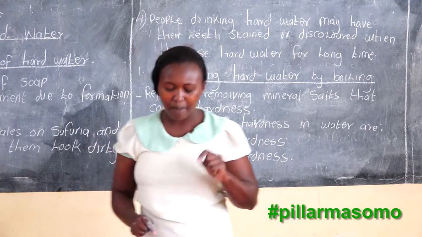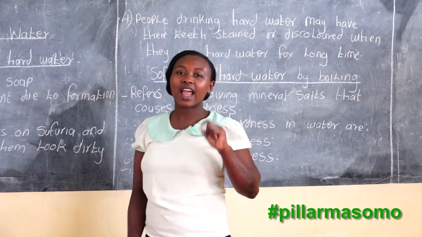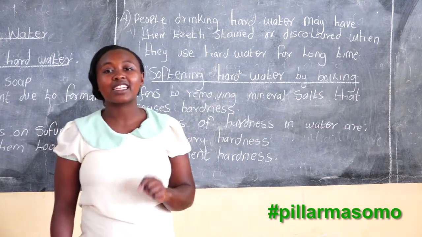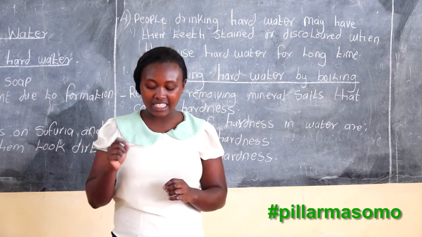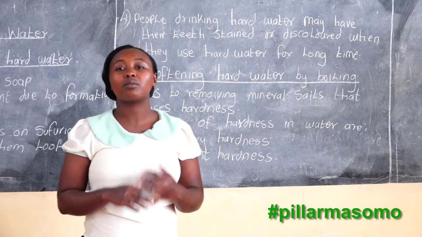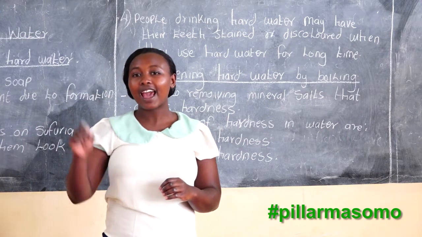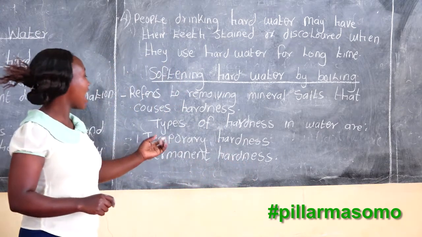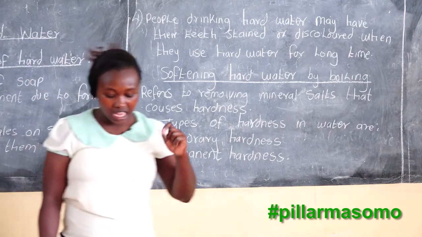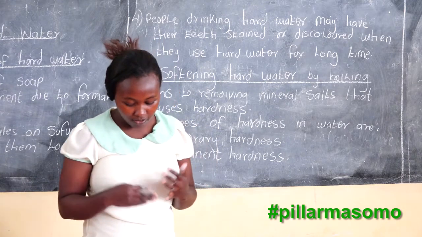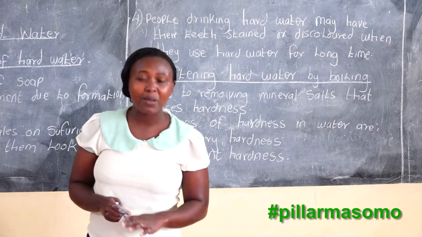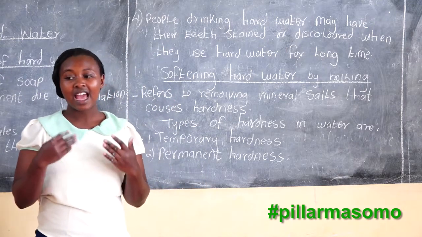So, what is temporary hardness? Temporary hardness is the hardness in water that can be removed by boiling the water. And what is permanent hardness?